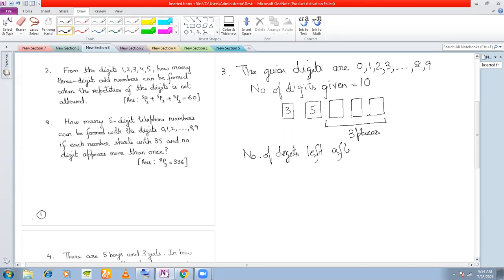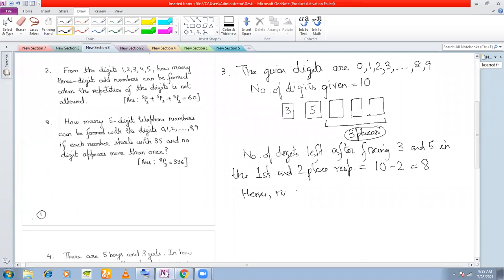After fixing 3 and 5 in the first and second place respectively, total number of digits given was 10, 2 digits you have consumed. How many places left? 3 places are here, right? So now 8 digits you can place in three places in how many ways? 8p3 ways.